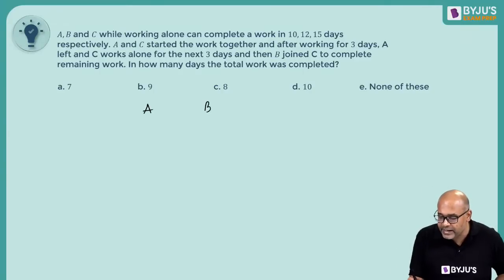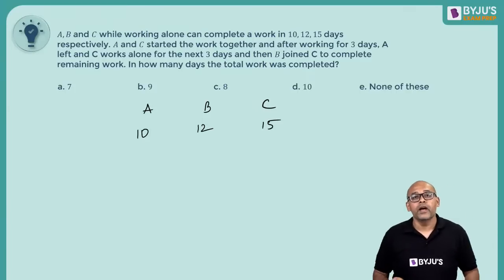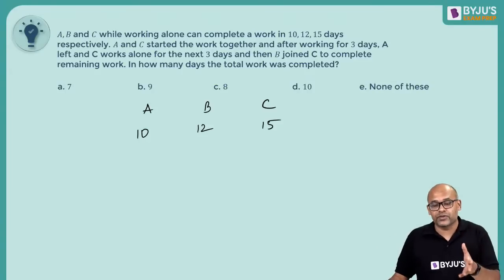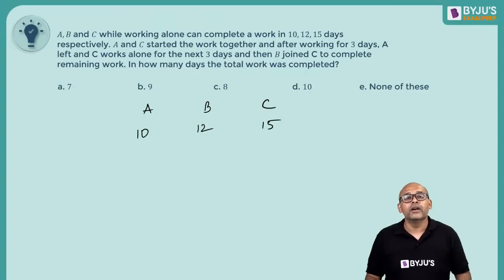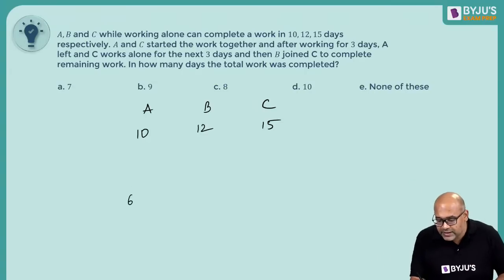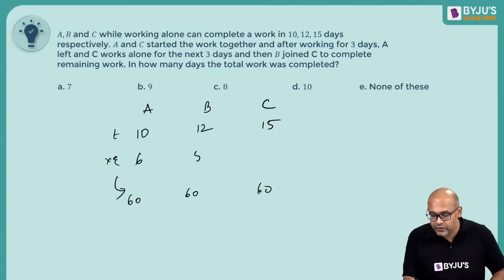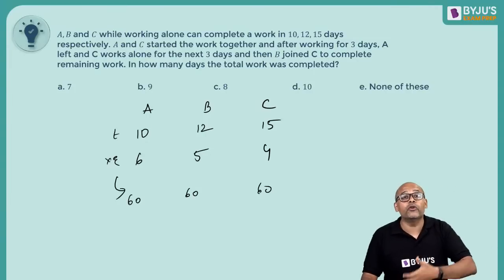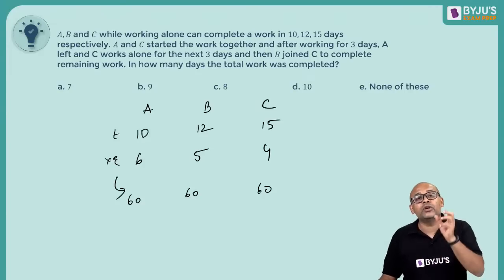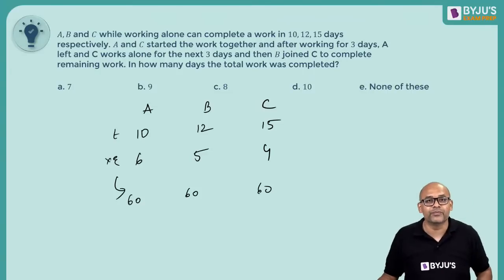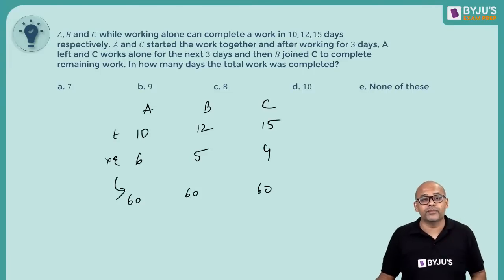So we have A, B and C, and the time taken is 10, 12 and 15. The moment you have three times, 10, 12 and 15, the best way is to take an LCM, and for 10, 12, 15 it is a very common number. So the LCM is 60. The time into efficiency should give you 60, so automatically this is 6, this is 5 and this is 4. Now if you ask me, sir, how do you know the LCM is 60? If you have done enough problems, my friend, you will notice that the LCM of 10, 12, 15 is 60. You would have done it some 100 times by now. That will be in your brain if you have done enough problems.